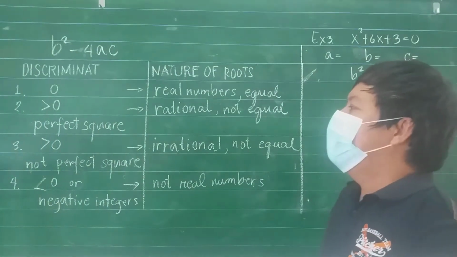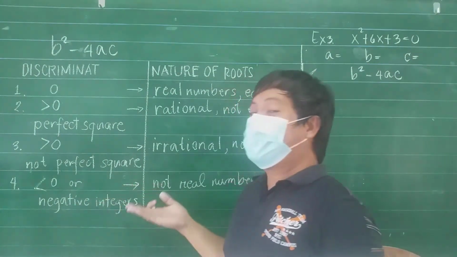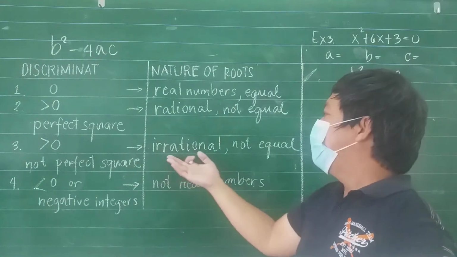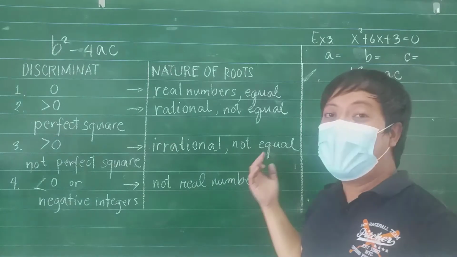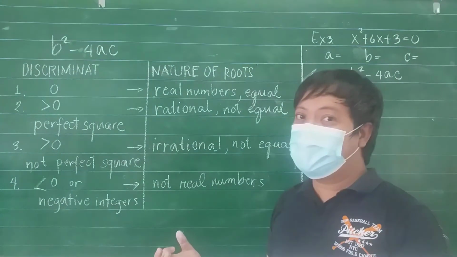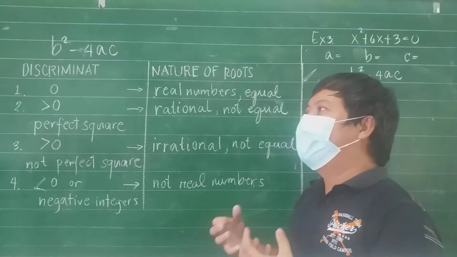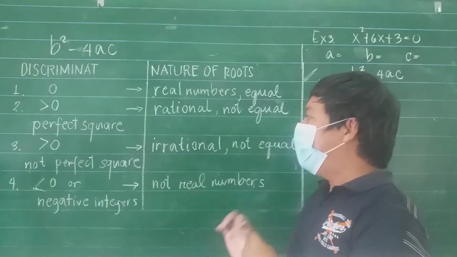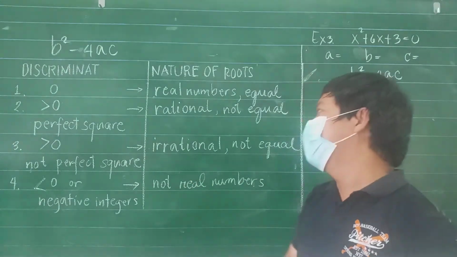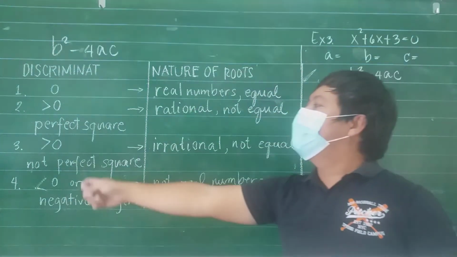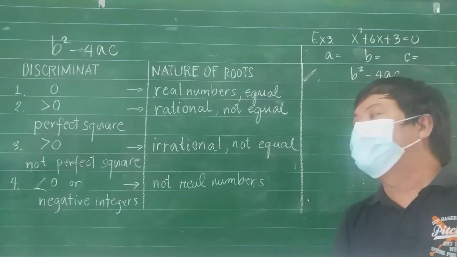So when it is greater than 0 and not a perfect square, the nature of roots will be irrational and not equal. Hindi pareho, hindi sila equal, yung value ng x or ng variable na ginamit sa quadratic equation, magkaiba at irrational.